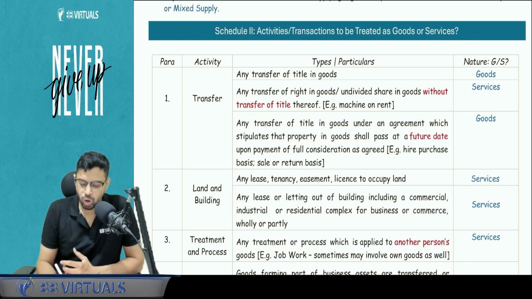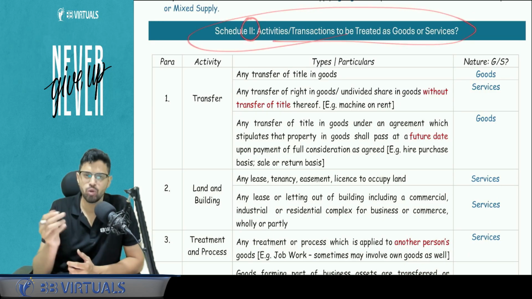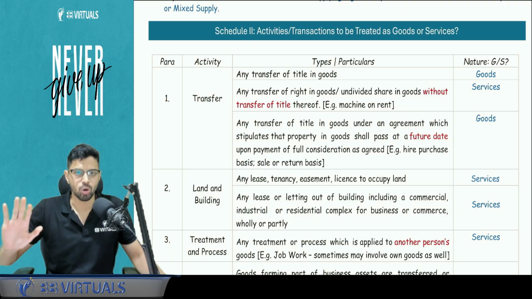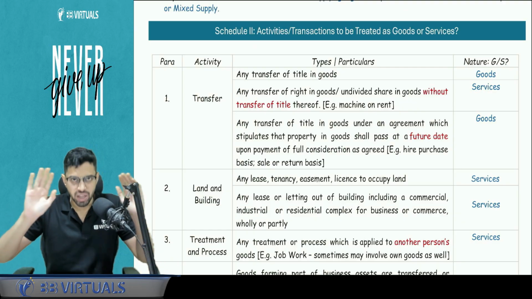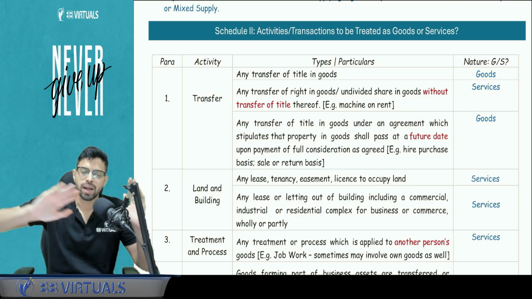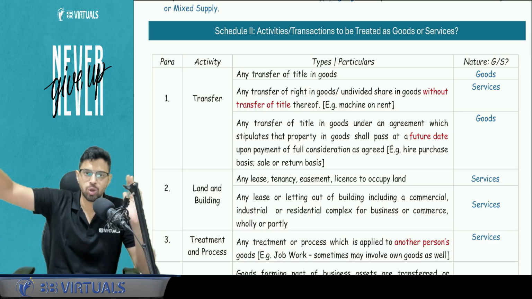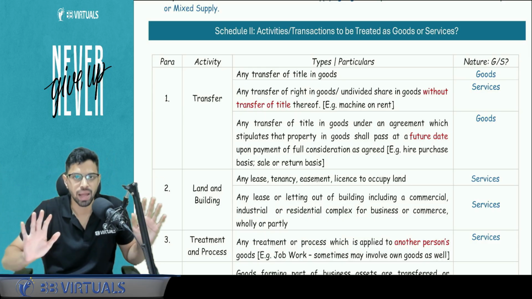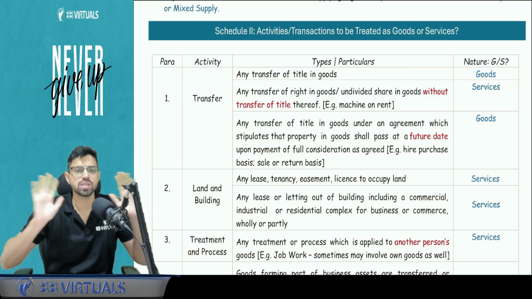Then schedule number 2, not a very important part from your exam point of view. 1 or 2 things are important. Schedule number 2 does not focus on something is a supply or not. If something is a supply or not, that is the matter of jurisdiction of section 7 and schedule number 1. Schedule number 2 only says that if you have classified something as a supply, I will only tell you whether it is goods or services.